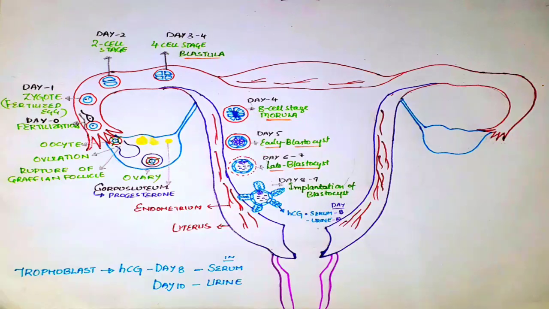The tips of the villi of the trophoblast release destructive enzymes at the point of their attachment with the endometrium of the uterus and dissolve the maternal endometrium. Thus, the blastocyst gets implanted in the endometrium at about 9th to 10th day.